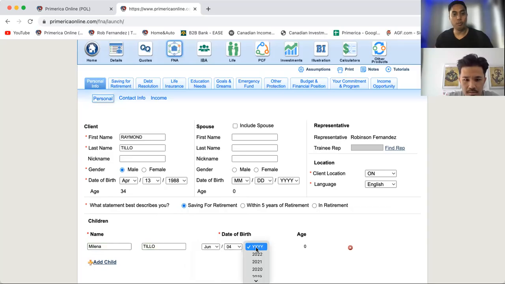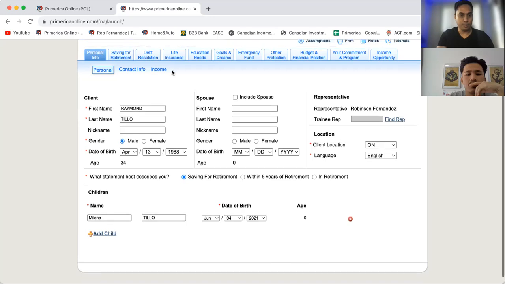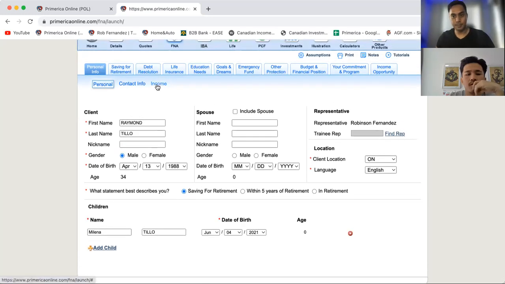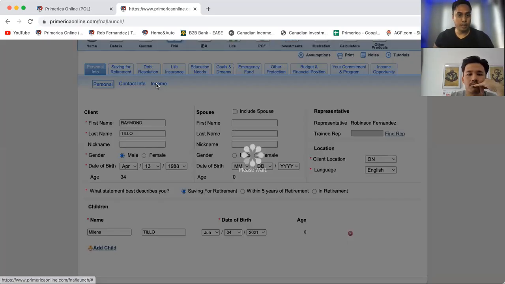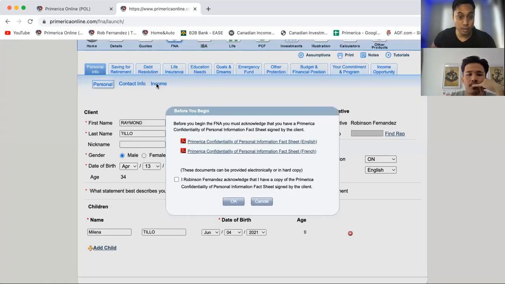And the next FNA we're doing is yours, and you fill it in with just yourself. And then after this, see how it says contact info and income? Click on income. Right here, you see it? No, click on income. That's already going to be populated. And then it's going to ask you this question. Just click on my name, put a check mark, and then okay.